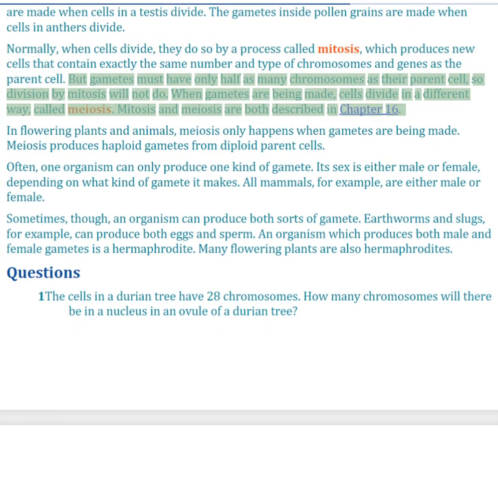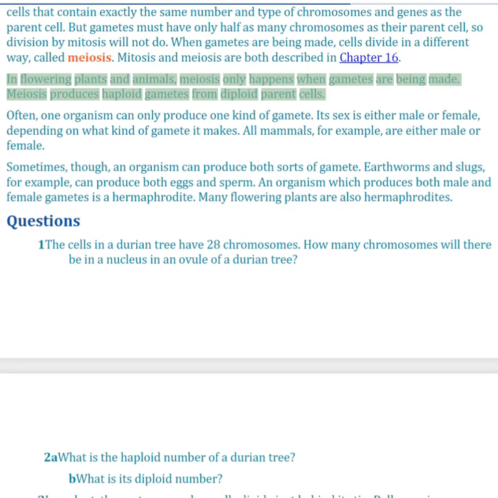But gametes must have only half as many chromosomes as their parent cell, so division by mitosis will not do. When gametes are being made, cells divide in a different way, called meiosis. Mitosis and meiosis are both described in Chapter 16. In flowering plants and animals, meiosis only happens when gametes are being made. Meiosis produces haploid gametes from diploid parent cells.